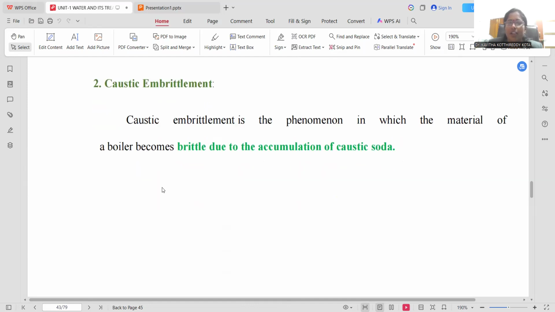The entire concept related to caustic embrittlement is completed. Hopefully you understood the concept, and we gave a detailed explanation regarding this, and the concentration cell is also manifested. Causes, impacts, and prevention methods are all indicated. It is a question given in engineering chemistry for the long answer question as well, and a most important topic, right?